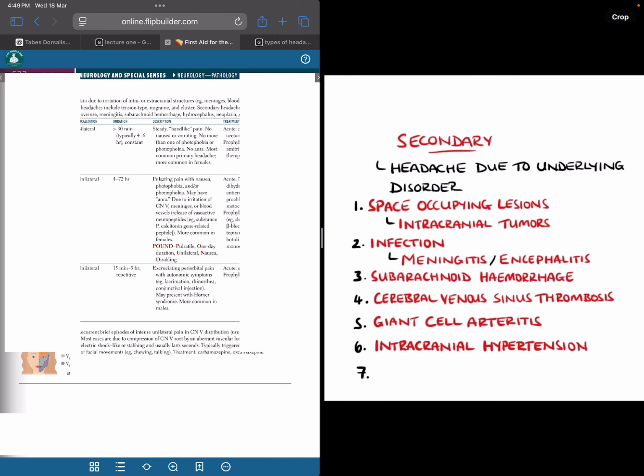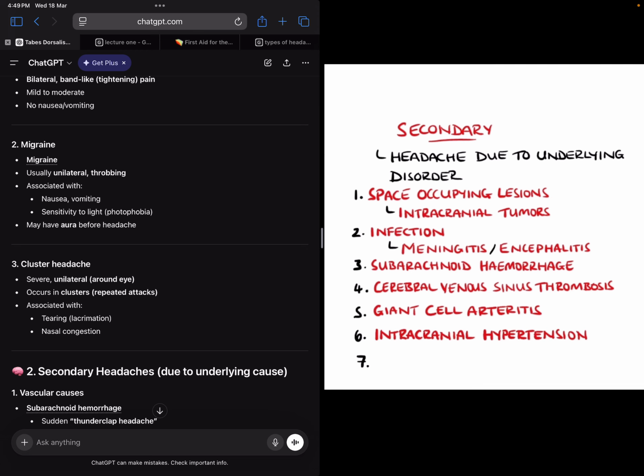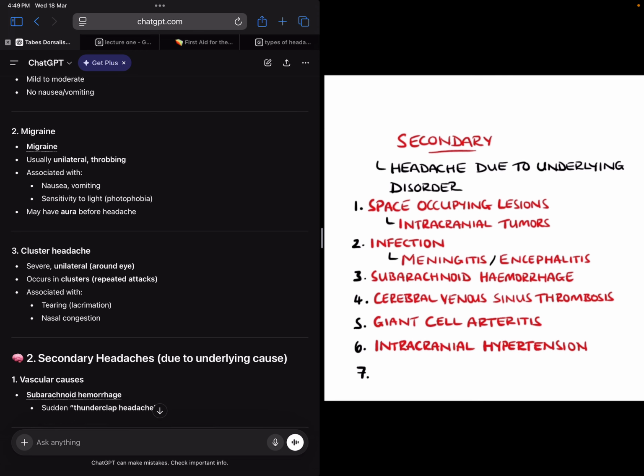These are due to underlying causes. What could be the underlying disorders or causes? Space occupying lesions like intracranial tumors could be a cause. Infection, meningitis, encephalitis, could be a cause. Subarachnoid hemorrhage. Remember, subarachnoid hemorrhage happens when a cerebral aneurysm ruptures. So a person can have subarachnoid hemorrhage. Then cerebral venous sinus thrombosis. It could be due to giant cell arteritis or intracranial hypertension, right? So this is something important.